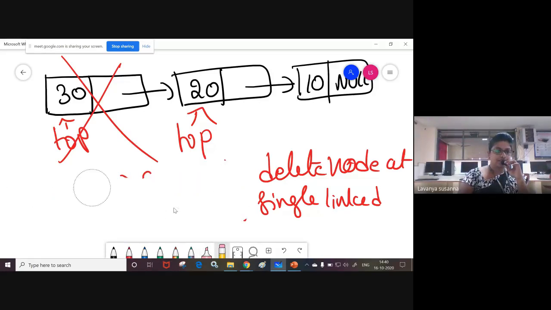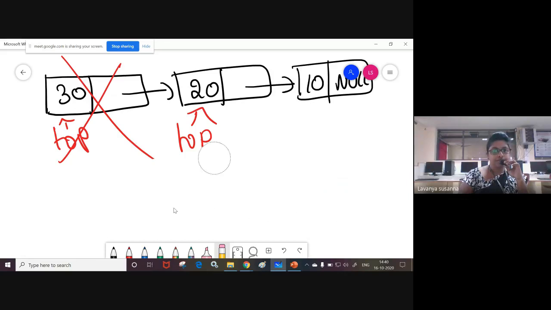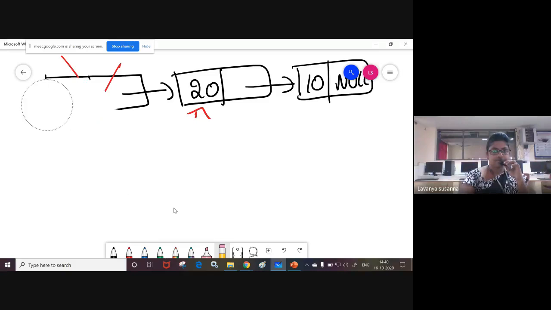Here I am not going to explain the algorithm. You need to develop the algorithm. Okay, this is the procedure. If you delete element 30, where must top point? Top must point to the next element. What is the next element? 20. How to do it? Let us see how to do it. Okay, see here.